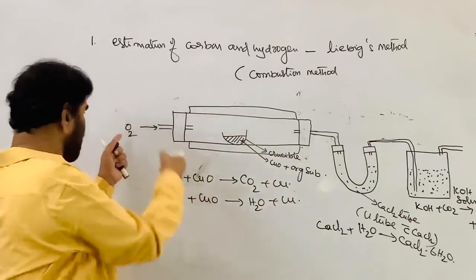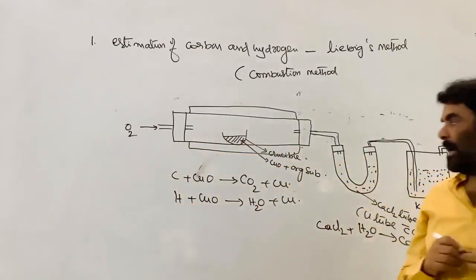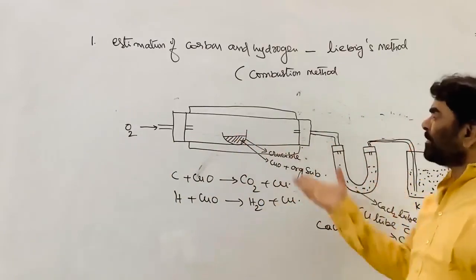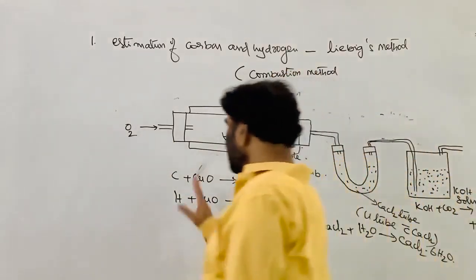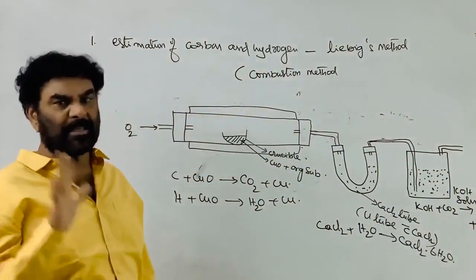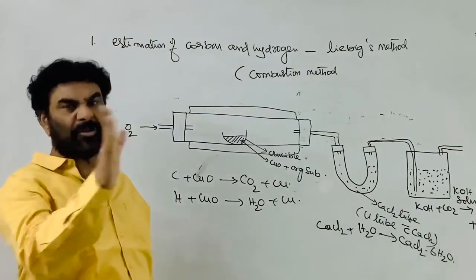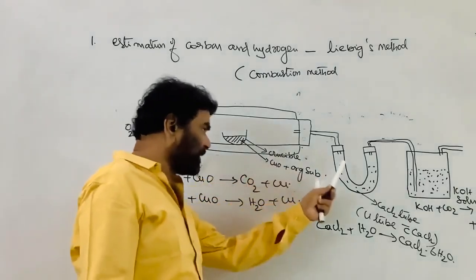In addition, the oxygen also reacts with the carbon and hydrogen associated with the organic substance. During this process, the entire carbon part is converted into carbon dioxide and the entire hydrogen associated with the W grams of the organic compound is converted to H2O.